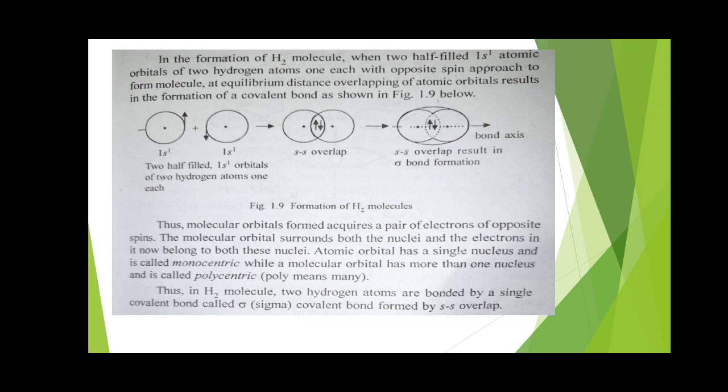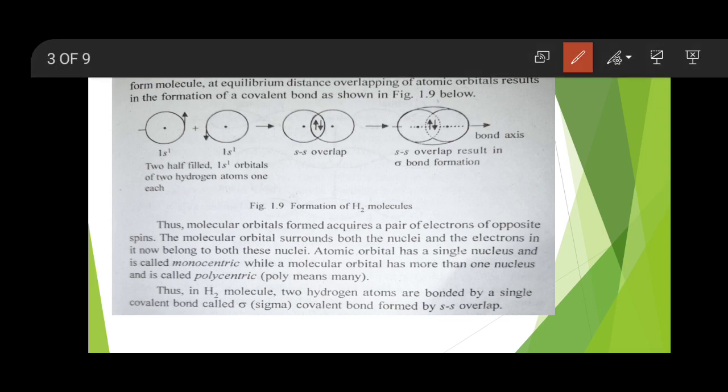After overlapping of these two atomic orbitals of two hydrogen atoms, it is called ss overlap. So ss overlap results in the formation of a sigma bond, when it takes place along the bond axis.